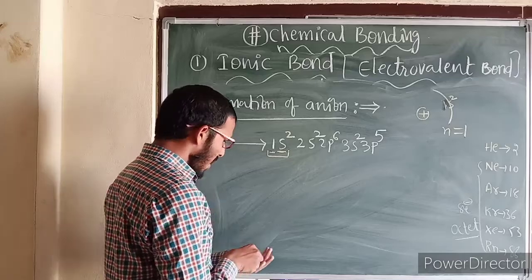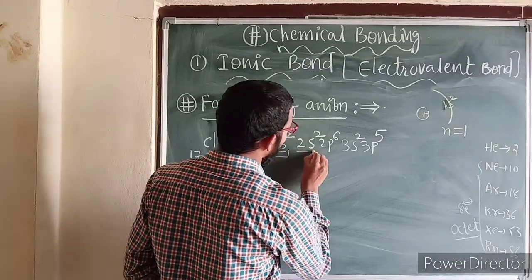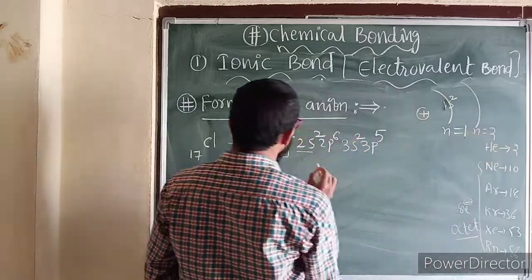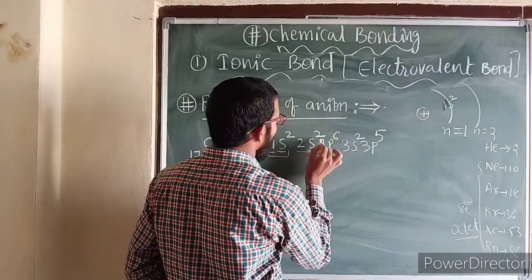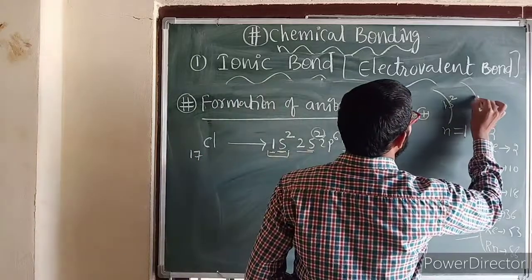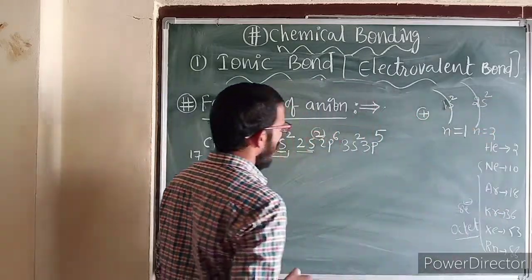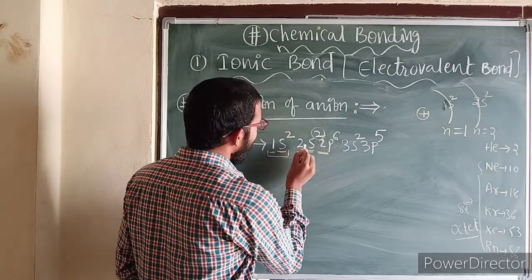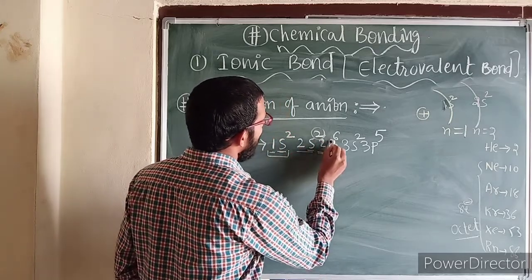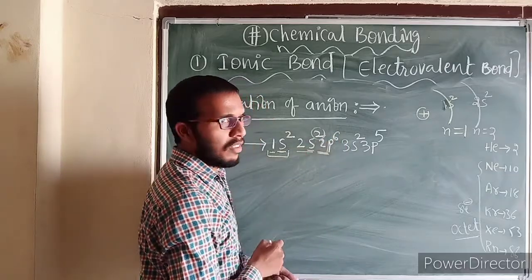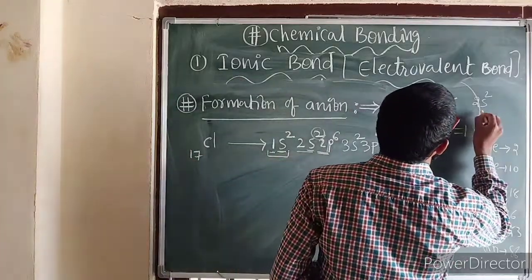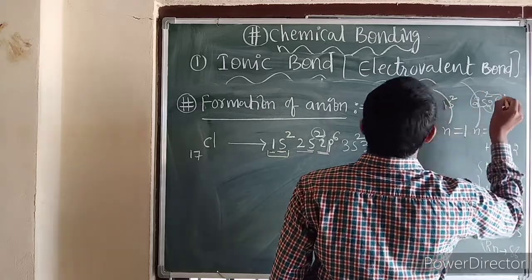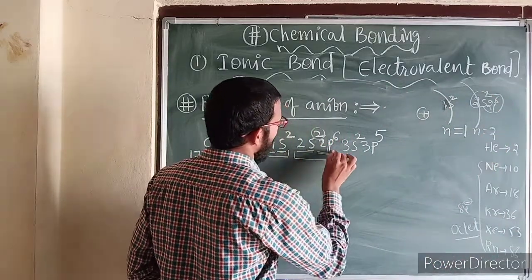1s2. Now see here, this is 2s2, which means in the second shell. Second shell means n is equal to 2. In the second shell an s orbital is there, in that 2 electrons are present. That I am writing 2s2. Now 2p6 is also available here. In that same second shell, a p orbital is there, in that 6 electrons are present. So in the same second shell only, you can write 2p6. Okay. Now the second shell is completed.